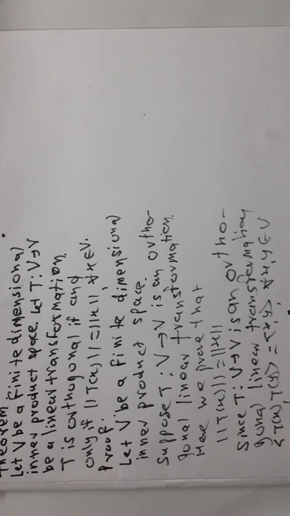Therefore, according to the definition of an orthogonal linear transformation, we know that angle bracket T of x comma T of y is equal to angle bracket x comma y for all x, y belonging to vector space V.